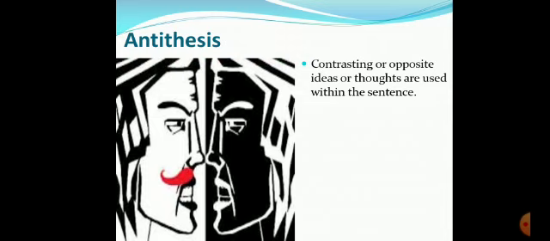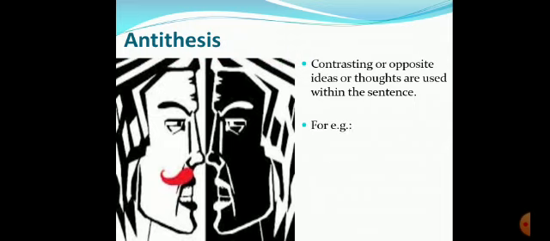Two opposite ideas when put together in a sentence to achieve a contrasting effect is known as antithesis. Okay? For example, love. Love is a concept, right? It's a noun, abstract noun, idea. So what is the opposite of love? Exact opposite. It's the idea of hatred. Love, hatred. Angel, demons. All these are opposite ideas. Okay? So when they are used together in one sentence, it is known as antithesis.